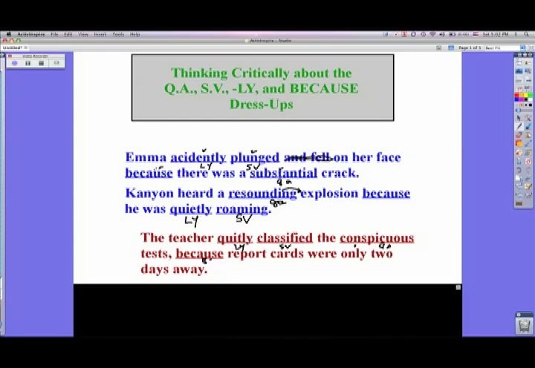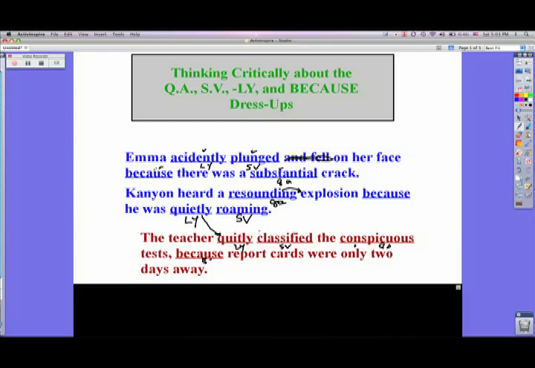I want you to pay attention to what they are. Besides the spelling error, quietly, you can see that this becomes a pretty popular dress-up. You want to probably try to stay away from the ly quietly, or carefully, or quickly. Those tend to get used quite frequently. And I'm going to be giving you guys a list of words that you can use for the ly, for the strong verb, for the quality adjective.